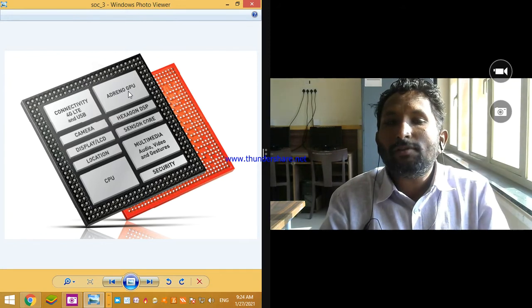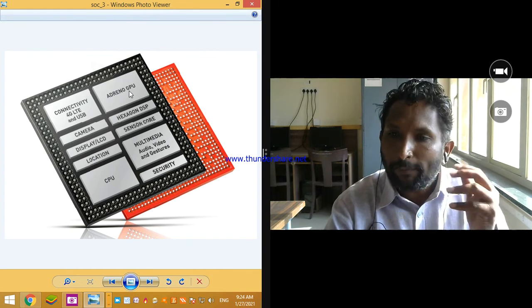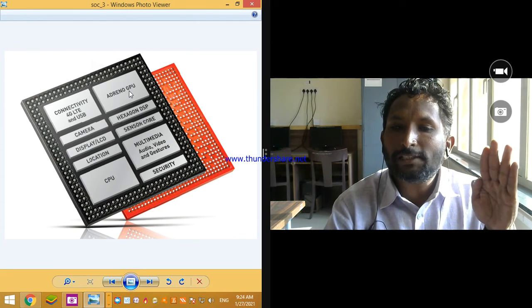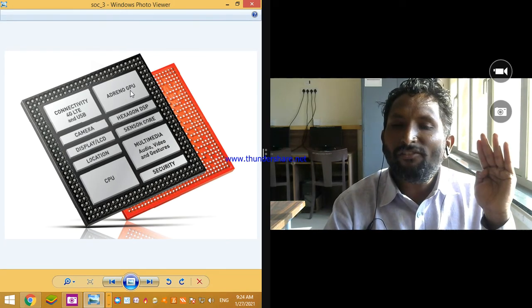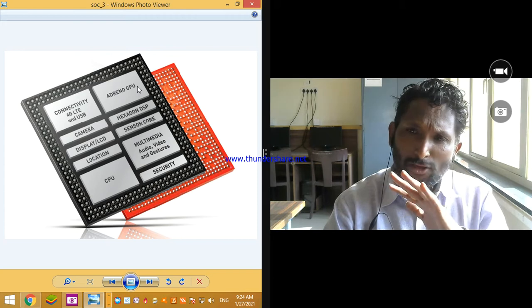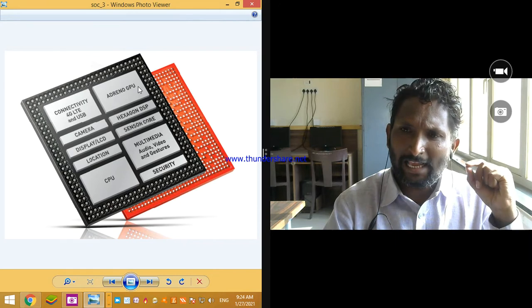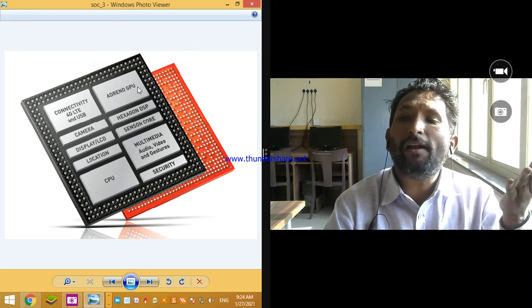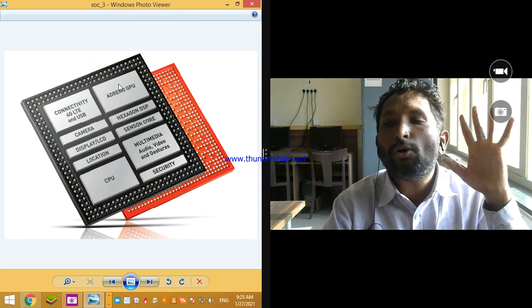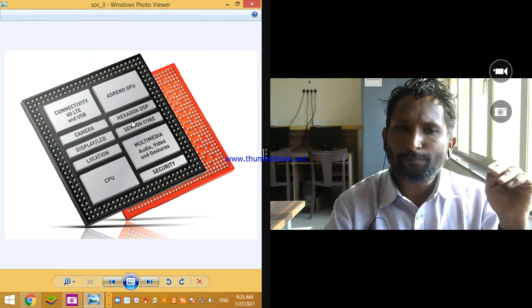But nowadays mobile phones handle all this activity because there is a separate GPU. There is no separate GPU available in a desktop system. But in the system on chip concept, there is a separate GPU, that is, a graphical processing unit, which handles all the activity related to graphics. For example, games like Call of Duty and PUBG, and it gives very good speed to the user. This module is available on the system on chip, a single chip that has this GPU module.